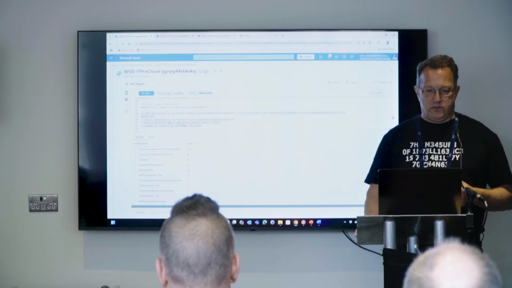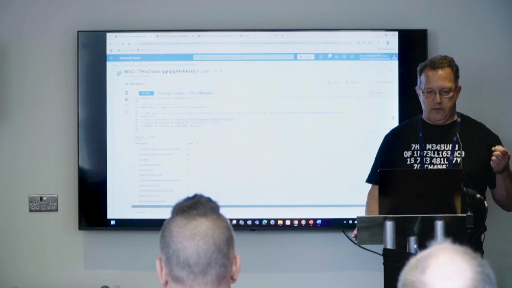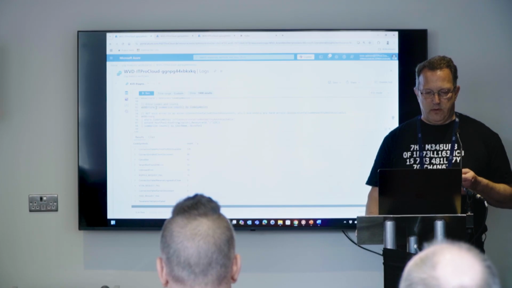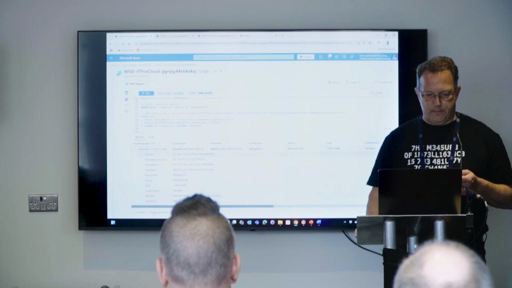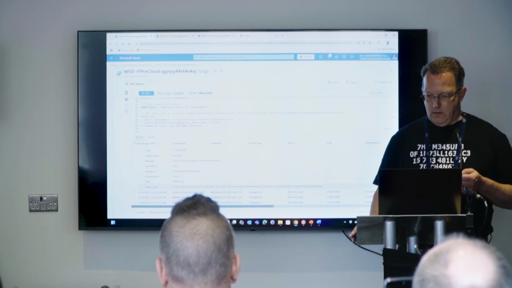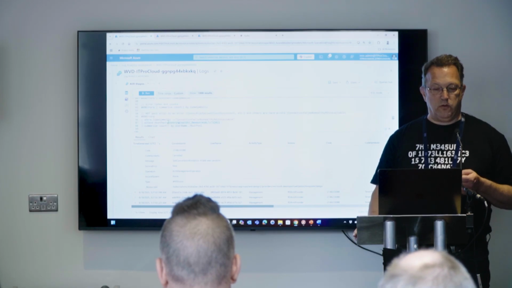Here I filtered it down too: WVD errors where the code symbolic is exactly this, no remote desktop session host available. In the data set itself the host pool is not directly visible. Let me run WVD errors once to show a full data set. There are a lot of things in here, but the session host name and host pool name are on the right in this resource ID. And that is also what we can nicely filter or grab with the Kusto query language.